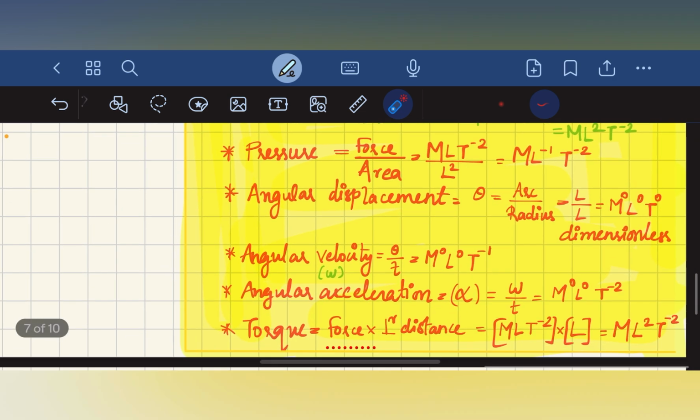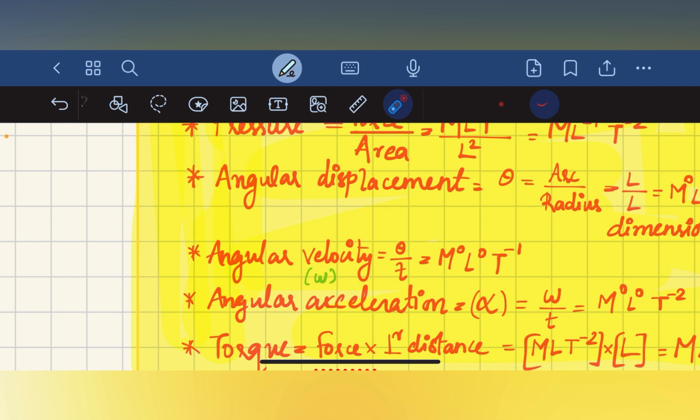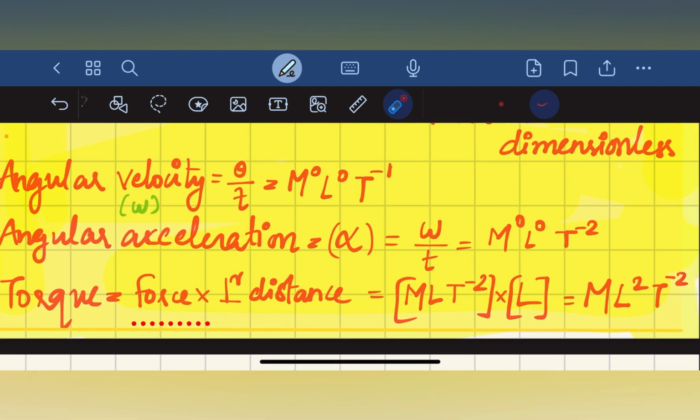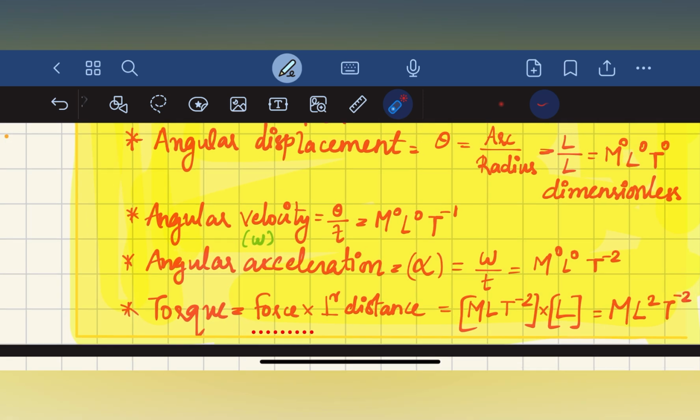Angular velocity, theta divided by time, is M⁰L⁰T⁻¹. And angular acceleration alpha is equal to omega divided by T, that is T⁻¹ divided by T, which is T⁻². In the case of torque, it is force into perpendicular distance: force is MLT⁻², and perpendicular distance is L, so torque is ML²T⁻². There are also some other cases. We can deal with them when we go into later chapters, right?